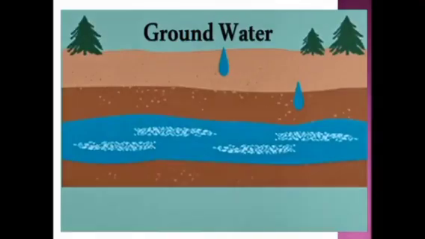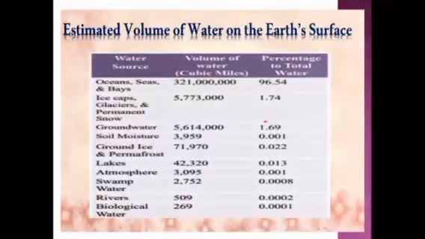And the third one is groundwater. So, these are all the three sources: precipitation, surface water, and groundwater. Next, we are going to see the estimated volume of water on the Earth's surface.